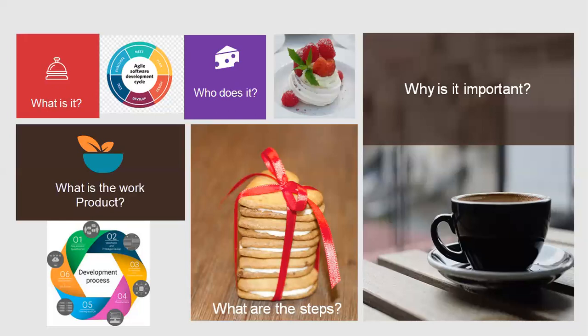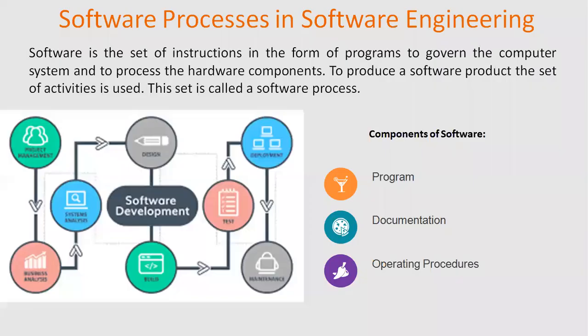Now, what is a work product? From the point of view of a software engineer, the work products are the programs, documents and data that are produced as a consequence of the activities and tasks defined by the process. Now, let us see software process in software engineering. We know that software is a set of instructions in the form of programs to govern the computer system and to process the hardware components. So, to produce a software product, a set of activities is used. This set is called a software process.